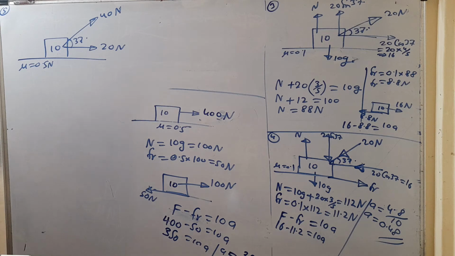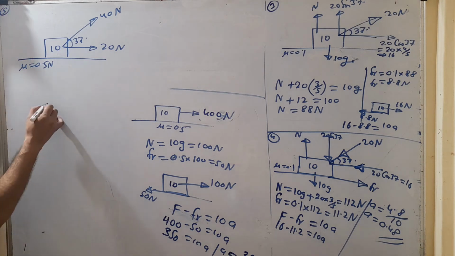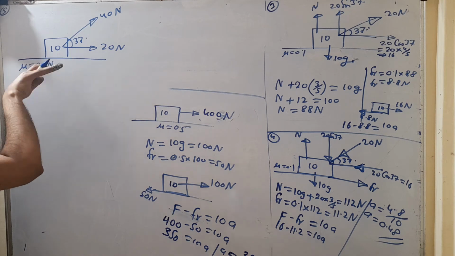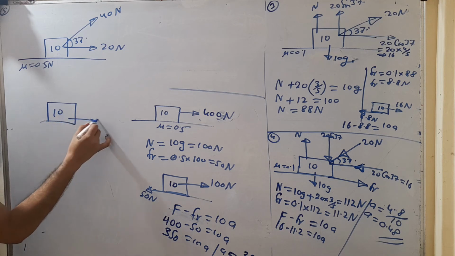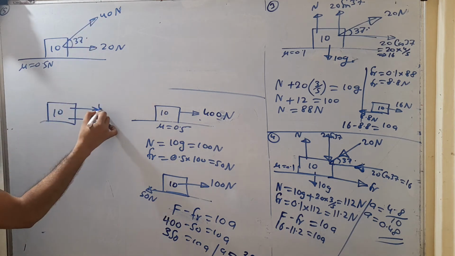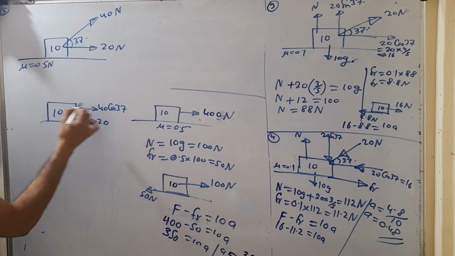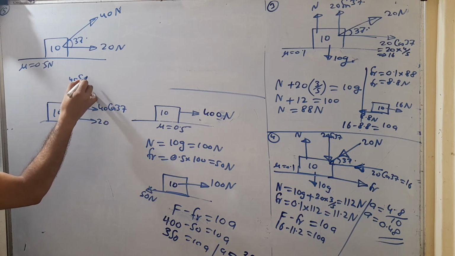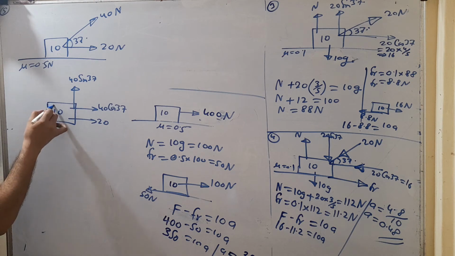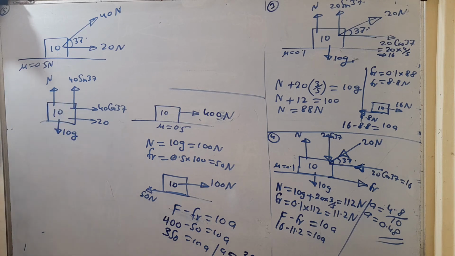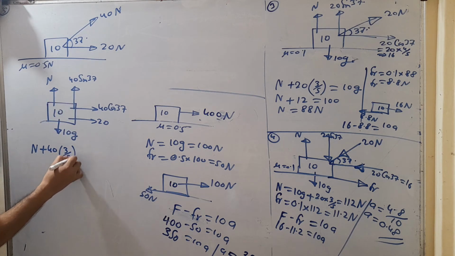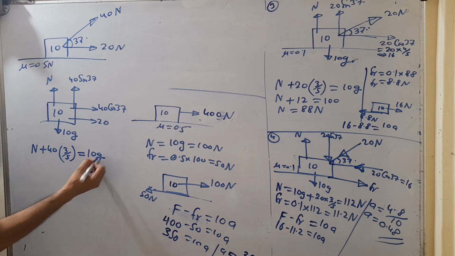So first resolve all the forces and find the normal reaction force. This 20 Newton force you don't have to resolve because it is acting along the horizontal axis. The other force we have to resolve. So on this 10 kilogram block, the 20 Newton is already acting, and the components of the 40 are 40 cos 37 and 40 sin 37. Normal reaction is also acting in the same direction as 40 sin 37, and its weight is 10 g. So first find the normal reaction force. These two forces are acting in the upward direction, so N plus 40 sin 37, where sin 37 is 3 by 5, is equal to 10 g.